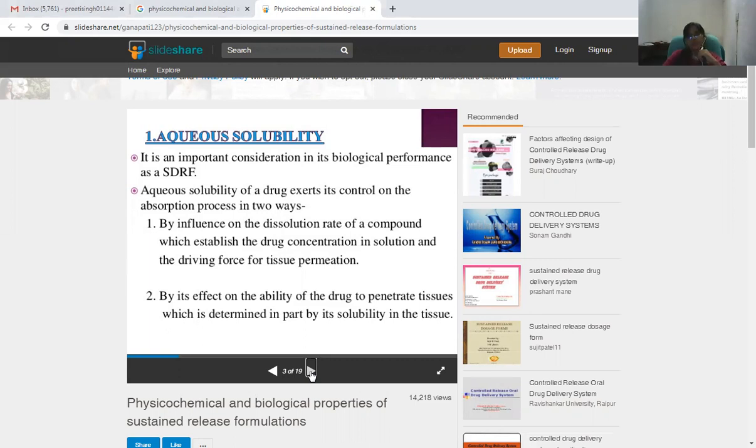The first one is by influence on the dissolution rate of a compound, which establishes the drug concentration in solution and the driving force for tissue formation. The next one is by its effect on the ability of the drug to penetrate tissue, which is determined in part by its solubility in the tissue.